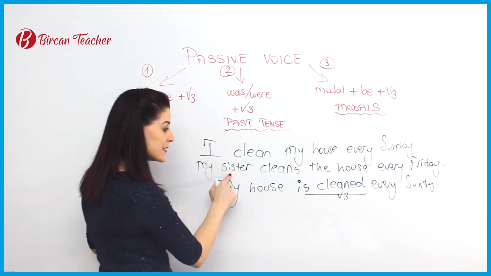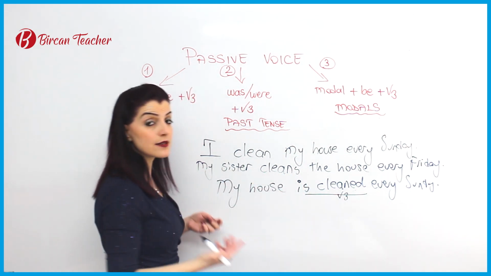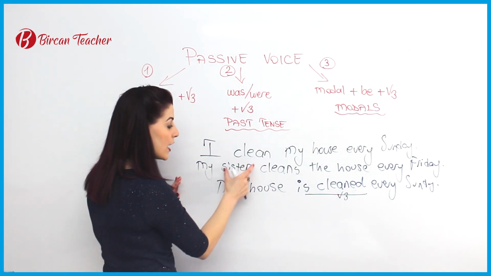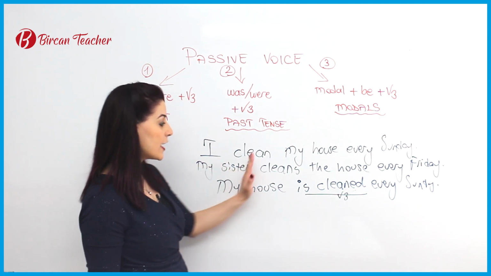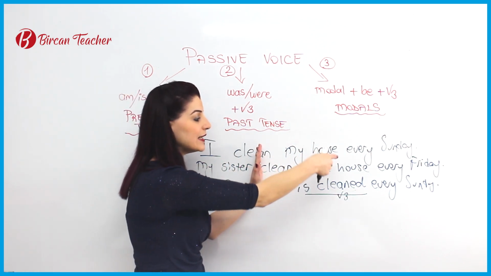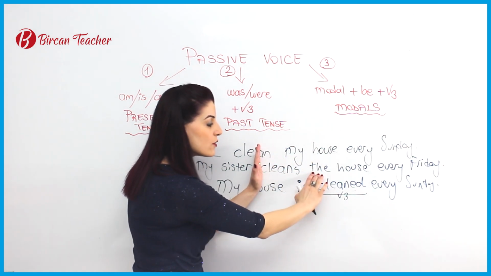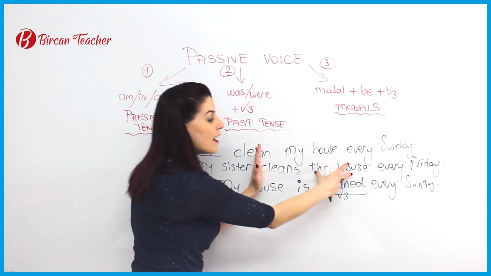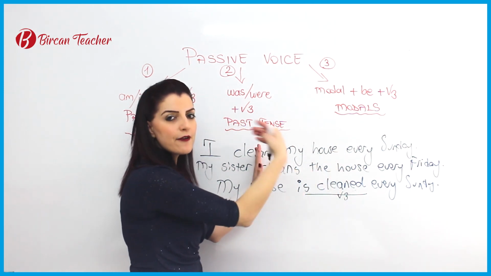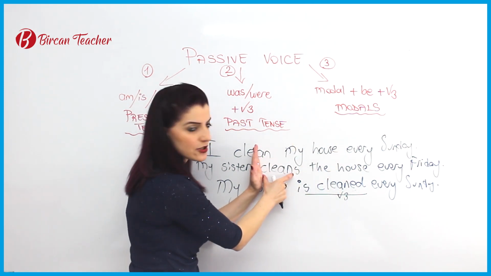Let's see. My sister cleans the house. It is the same. So I don't care about the sister here. I care about the action, cleaning the house. So cleaning the house is important here. The house is affected by this action.